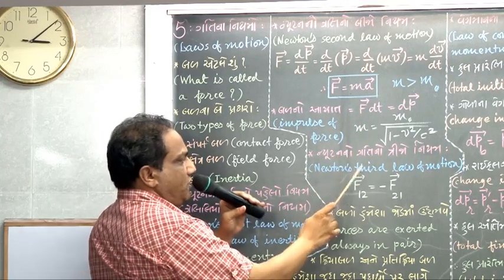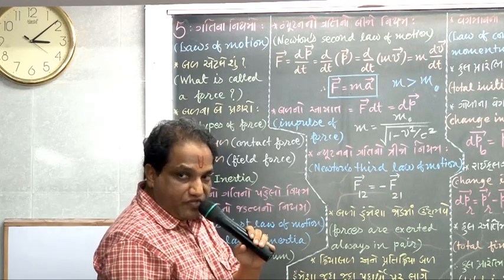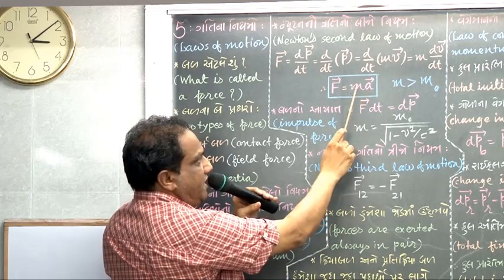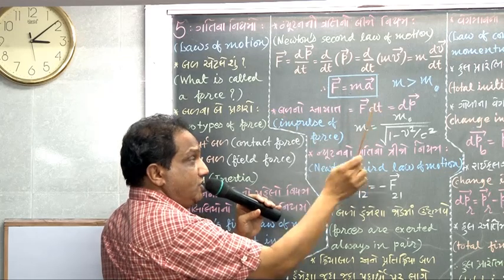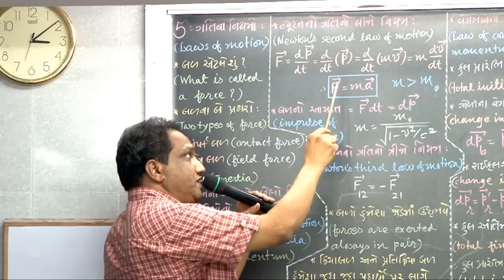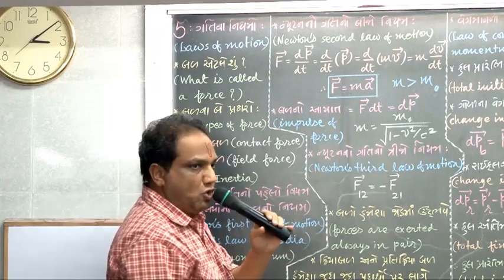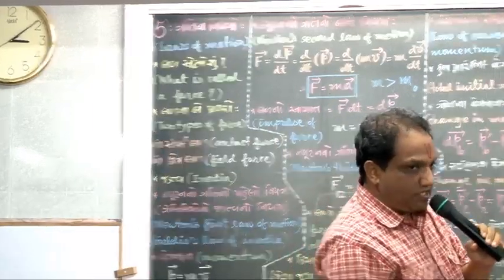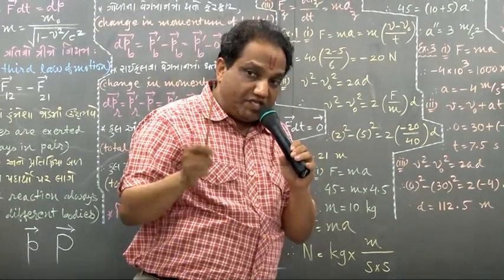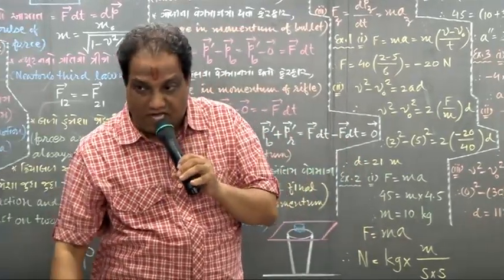Now we go for Newton's third law of motion. Suppose the first body is moving with this much acceleration. It has mass m. Then to have this much acceleration in the motion, it must have been acted on by this much force given by this equation, m into vector a. But now the question arises: on that first body this much force is exerted, that is true, but it is exerted by whom? Suppose it is exerted by the second body.